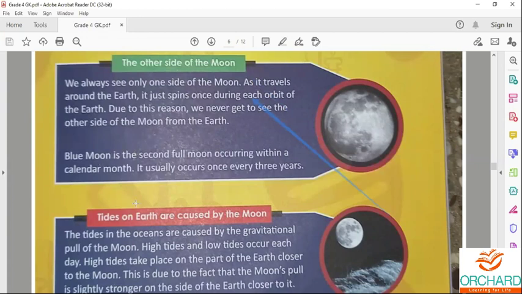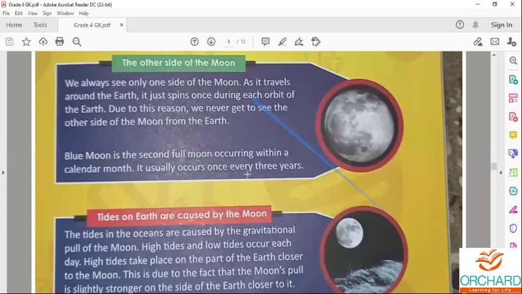Next one is the blue moon. It is the second full moon occurring within a calendar month. It usually occurs once every 3 years, so the blue moon appears rarely. Coming August 22nd, 2021, you will be able to see the blue moon.